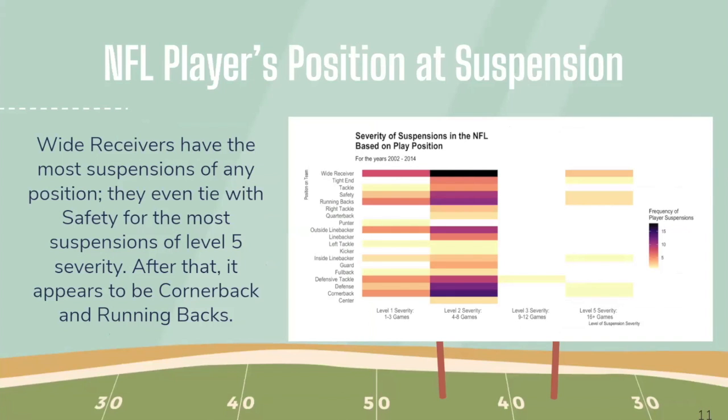Next, we decided to look at if a player's position had an effect on how severely they were disciplined. We found that wide receivers have the most suspensions of any position. They even tie with safety for the most suspensions of level 5 severity. After that, it appears to be cornerbacks and running backs.